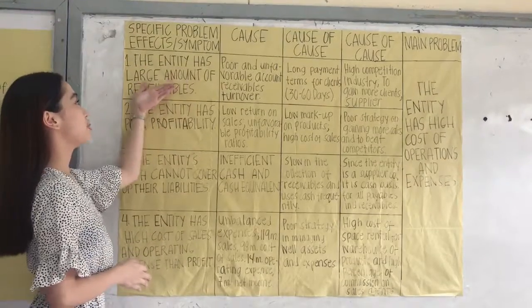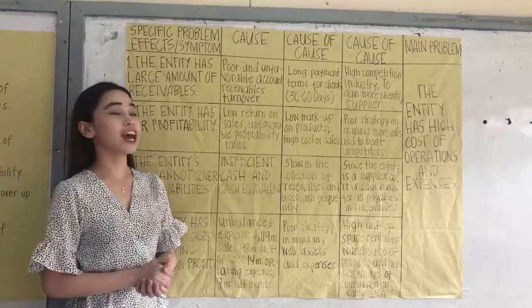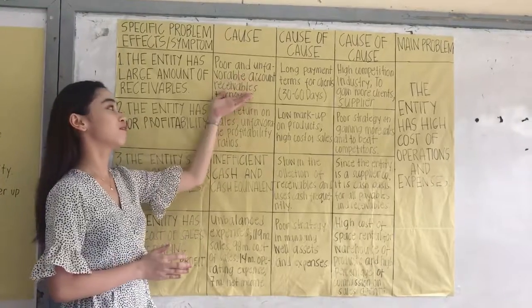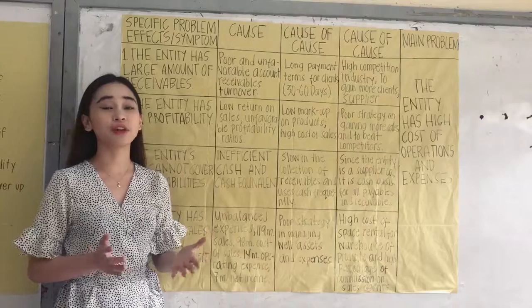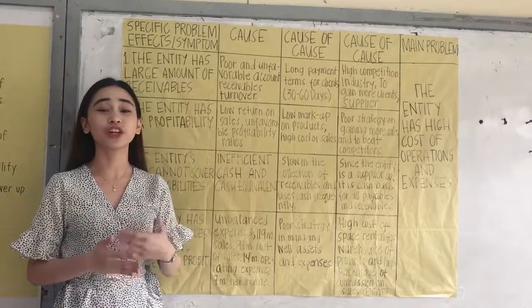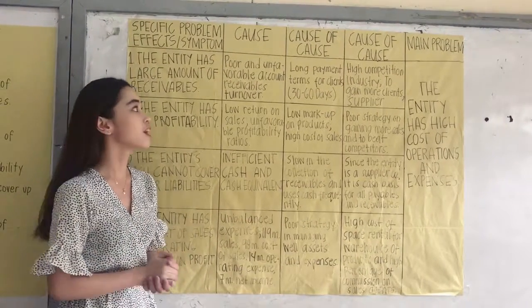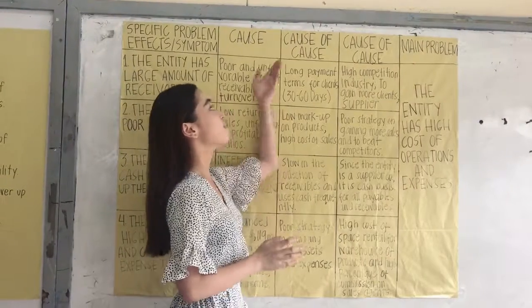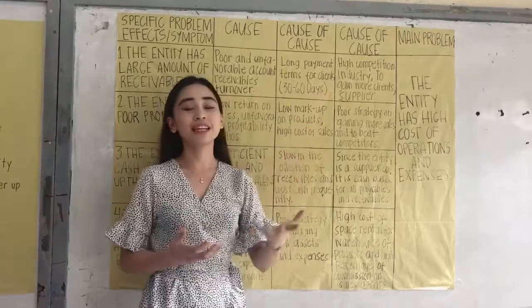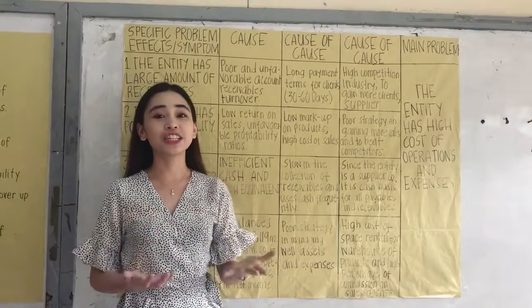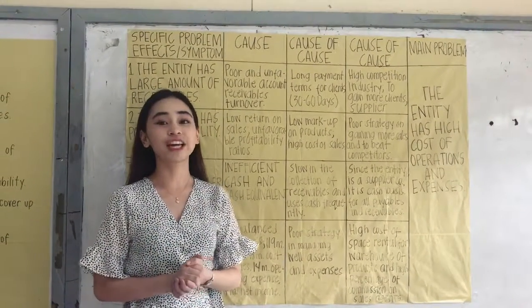The entity has large amount of receivables. This is because they have poor and unfavorable accounts receivable turnover. Based on their financial statements, they have very large amount of accounts receivable and slow turnover of accounts receivable. And also, this is because they have long payment terms for their clients. This is 30 to 60 days. Based on the company, they have 30 to 60 days long payment terms for their clients.